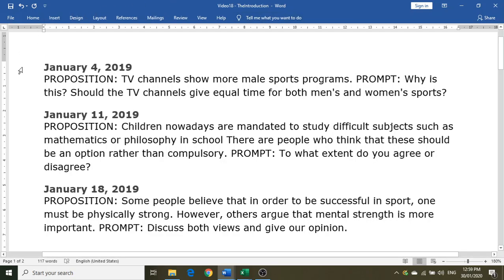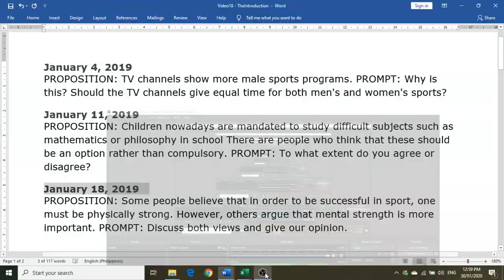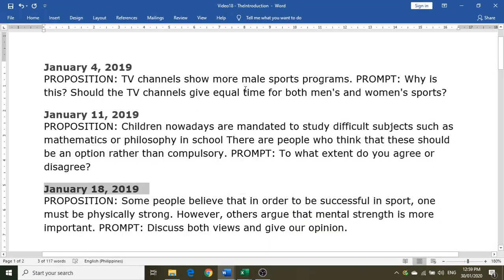So you will see the January 4 question, that was the first Saturday of the year. And then a week after that, it's the January 11 question. And on the third week, it's the January 18 question. So what I intend to do here is to make three introductory paragraphs on these three questions.